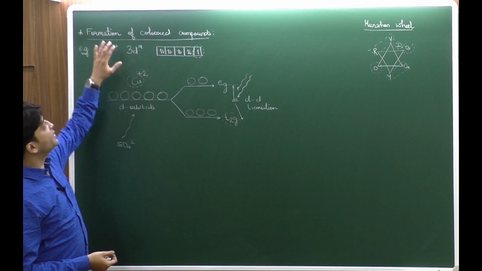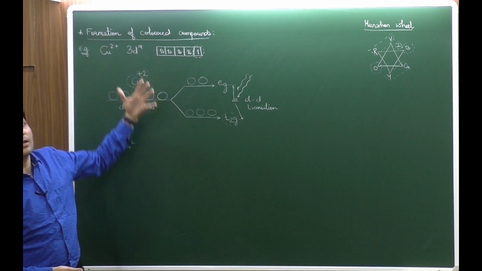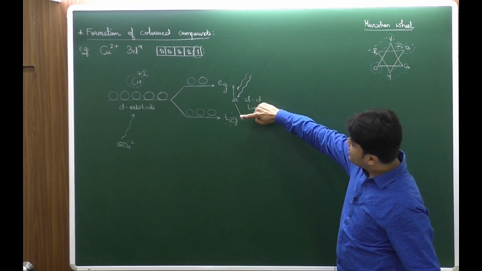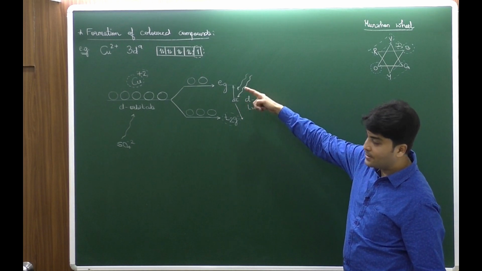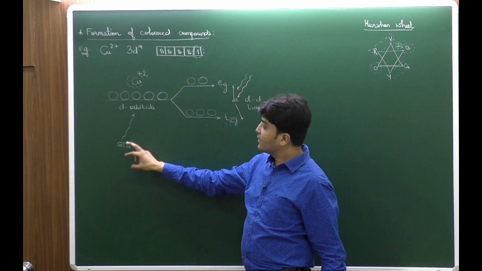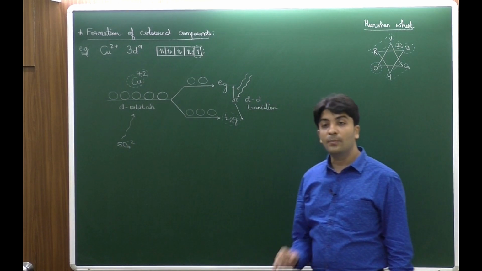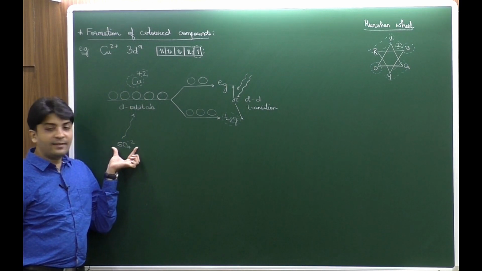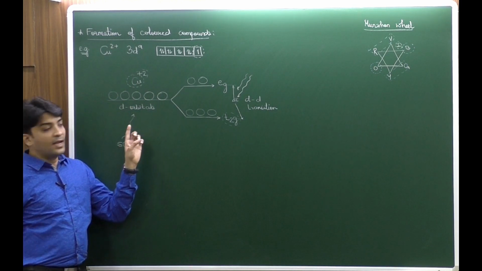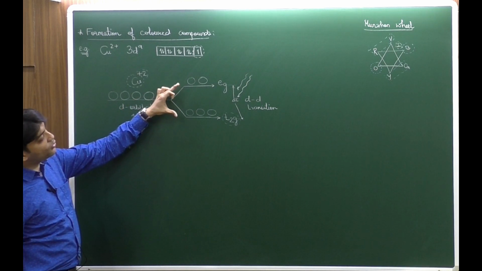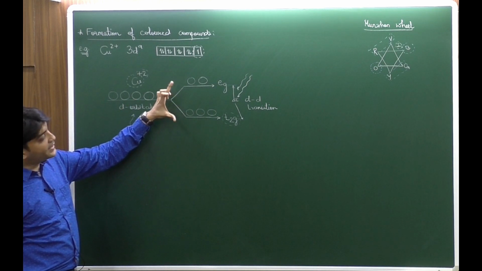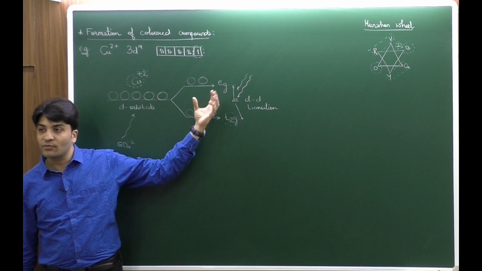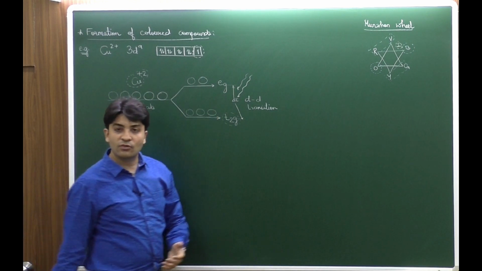The simple concept over here is that the color of the compounds depends firstly on the presence of the unpaired electron, due to which there will be a possible d-d transition. The color of the ion will also depend on the nature of the approaching ligand. It's not that cupric ion will always be blue colored. Cupric sulfate is blue because of the approaching sulfate. Because the approaching ligand can increase or decrease the splitting. If this splitting changes, then the d-d transition and the absorbed wavelength will differ, so obviously the color will also differ.